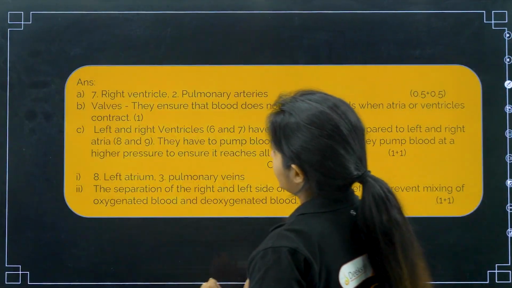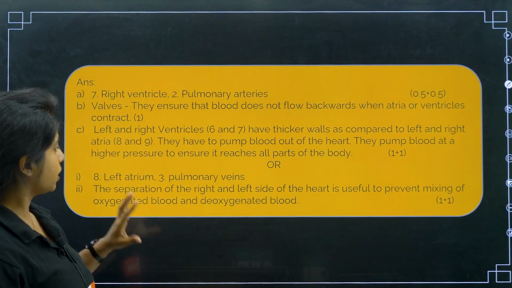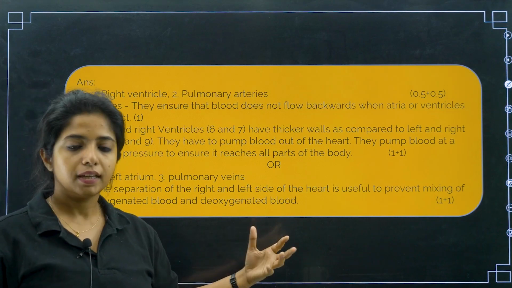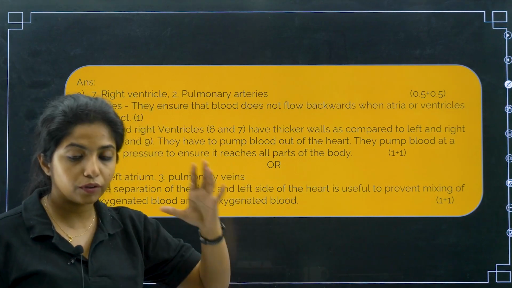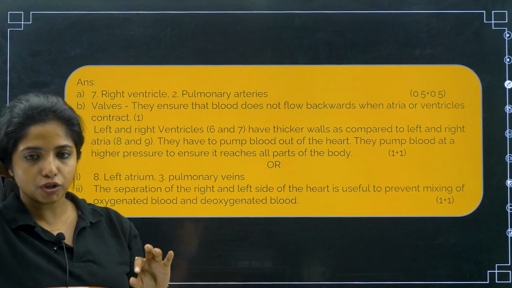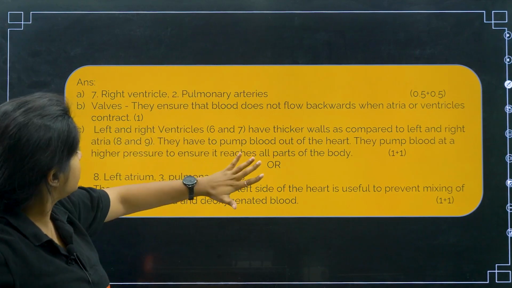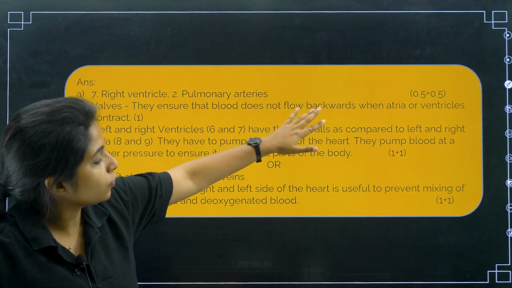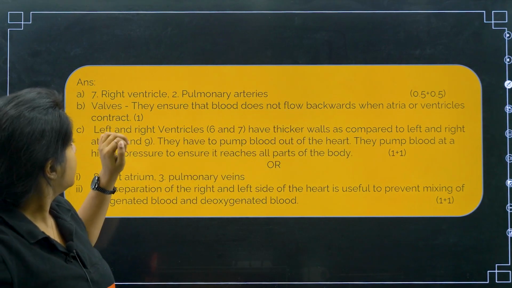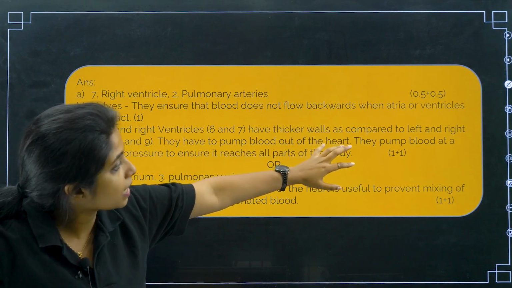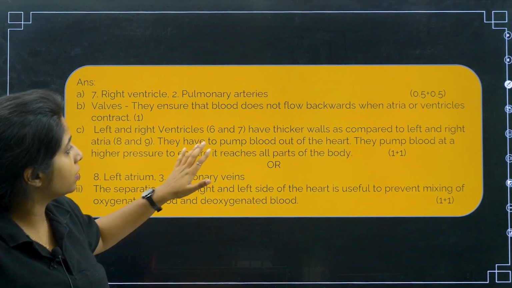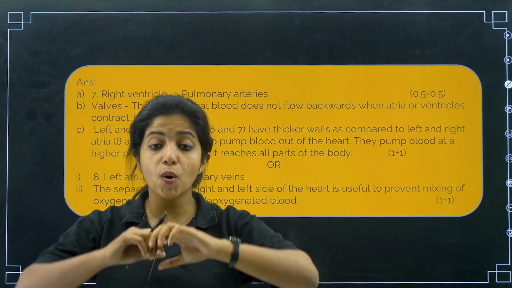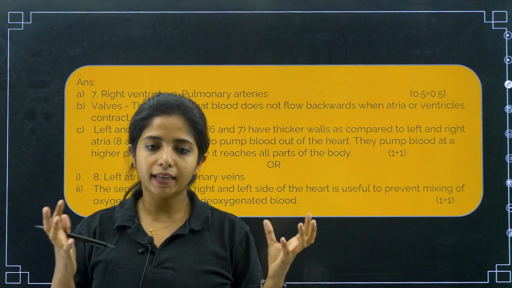Okay, so let us read. The separation of the right and left side of the heart is useful to prevent mixing of the oxygenated and deoxygenated blood, and hence this will provide more oxygen and more energy for the maintenance of constant body temperature. Everything else I have already explained to you. There is nothing left behind. Valves, why do we have them? So that blood does not flow backwards when atria or ventricles contract. Left and right ventricles have thicker walls as compared to the left and right atria. They have to pump blood out of the heart. They pump blood at a higher pressure to ensure that it reaches all the parts of the body, which is why they have thicker walls.